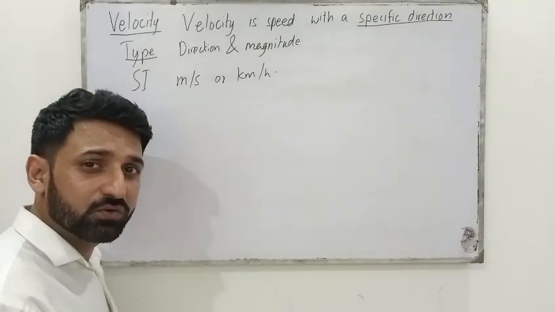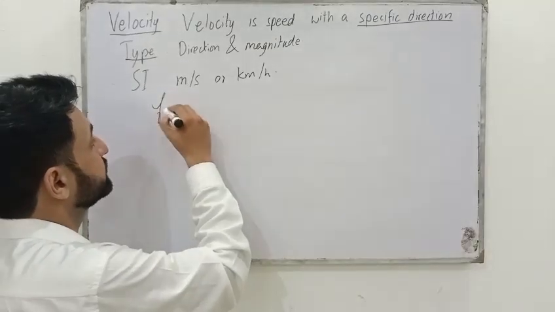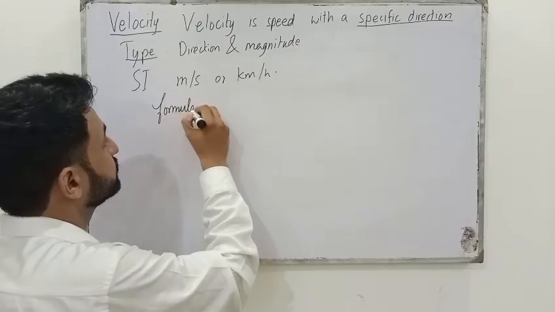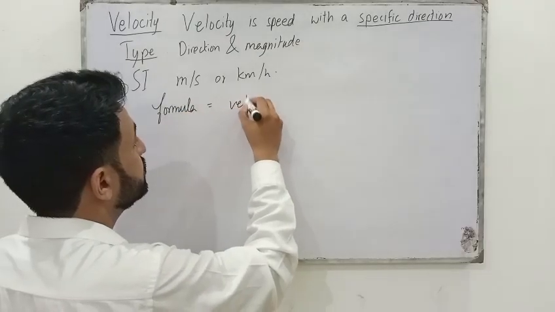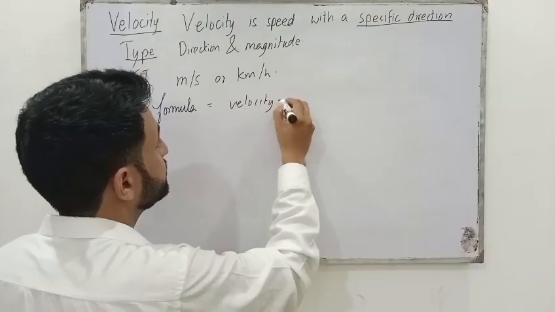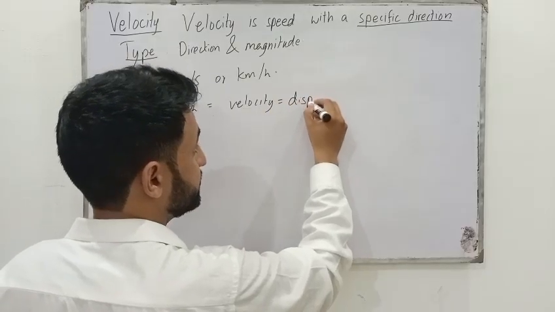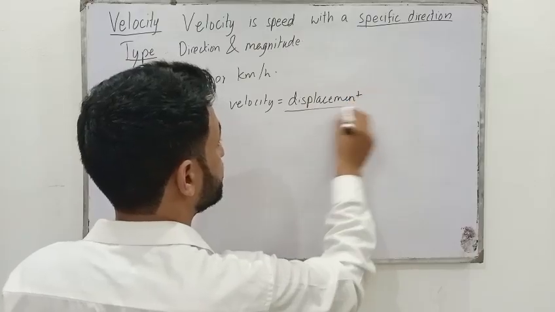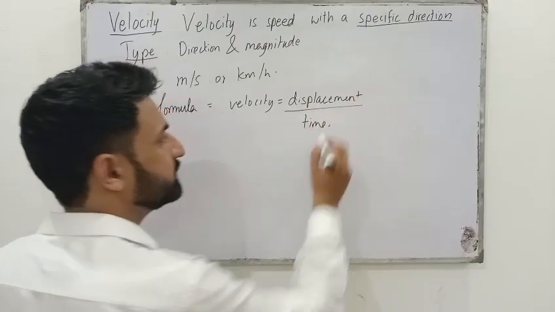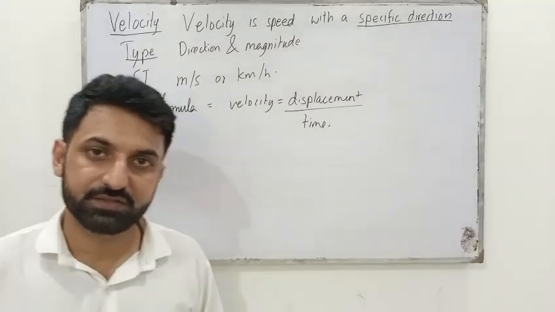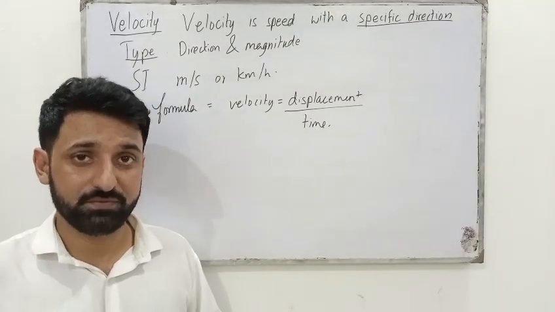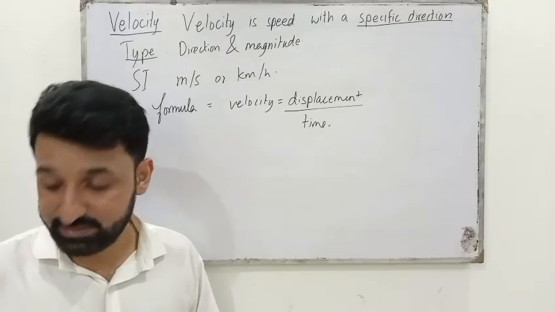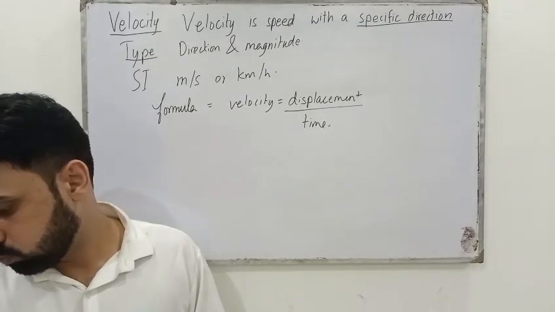So what is the formula for velocity? The formula is velocity is equal to displacement over time. What is the difference between displacement and distance? Distance doesn't have a specific direction, whereas displacement has.